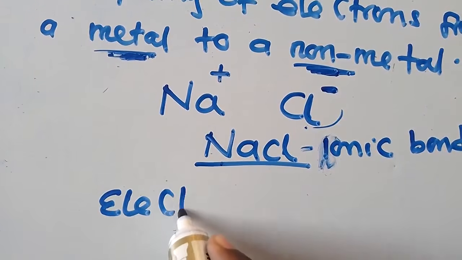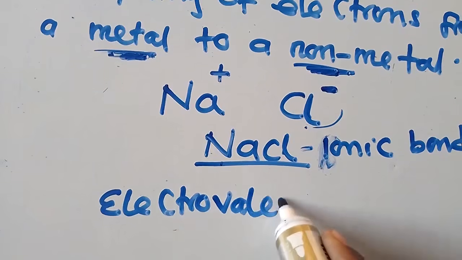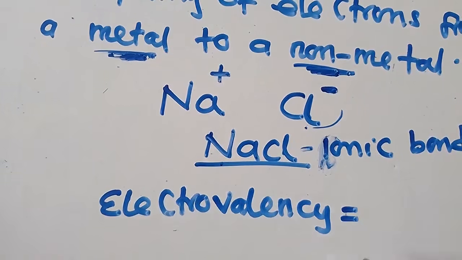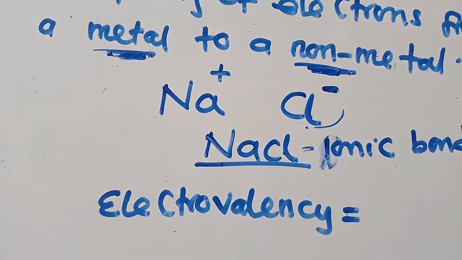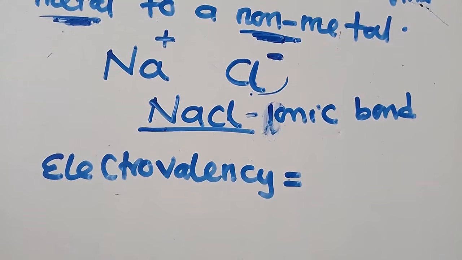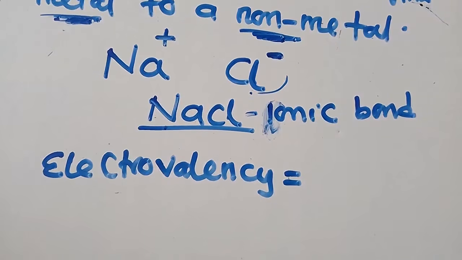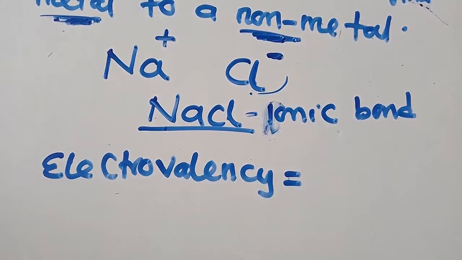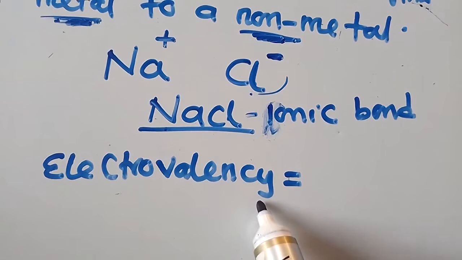It is called electrovalence. What is electrovalence? You need to know what electrovalence is. Electrovalence is very simple. It is just the number of electrons that an element will lose or gain for it to be stable. So it's just the number of electrons lost or gained in the process of forming bonds.